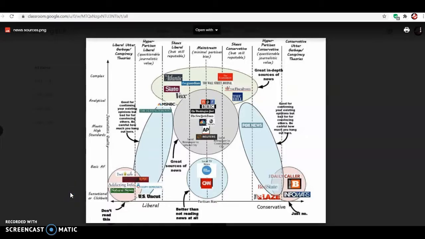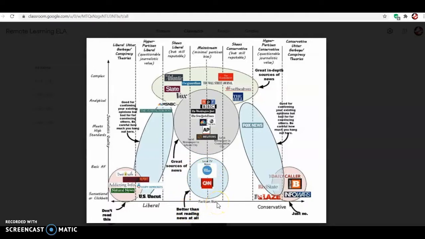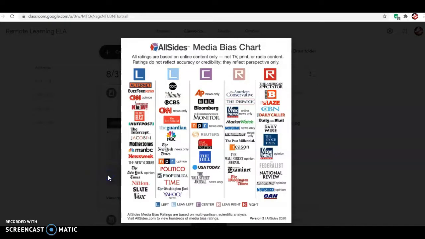But if you guys look, this seems to be the same thing the other one did. The stuff in the middle tends to be reliable. It even gives you a description, which this one was made obviously with some humor in mind because it has some funny stuff on there if you really read it. Over here it says just know and don't read this. Better than not reading news at all, which is funny because on another one of these you'll see USA Today is right there, better than not reading news at all. But, like I said, if you go to a different one, this says USA Today is one of the ones in the middle.